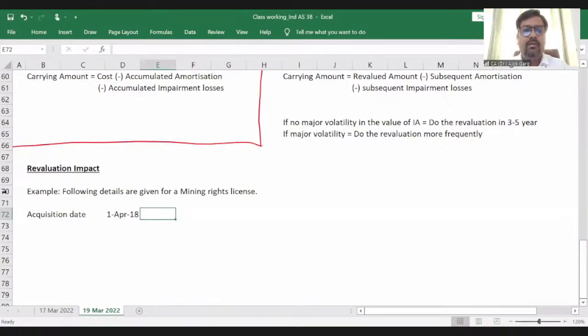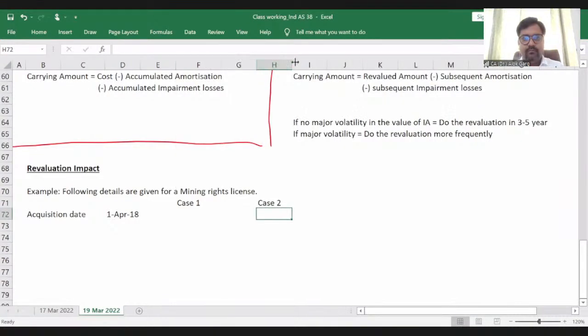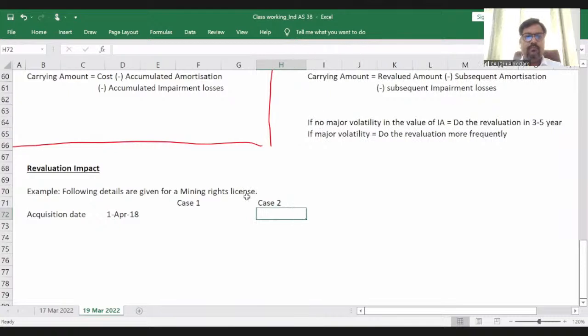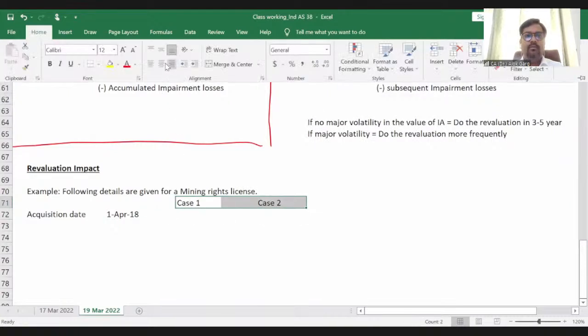So the cost of the license was, let's put here case 1, case 2.